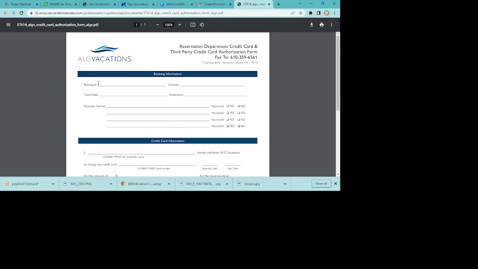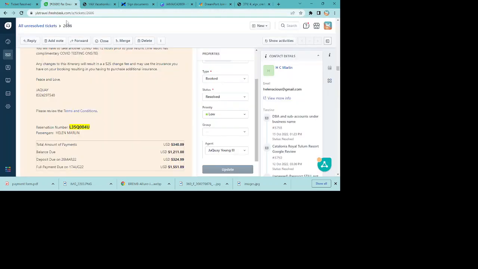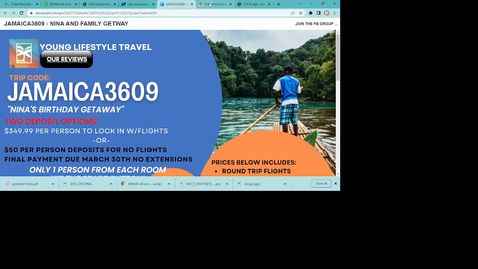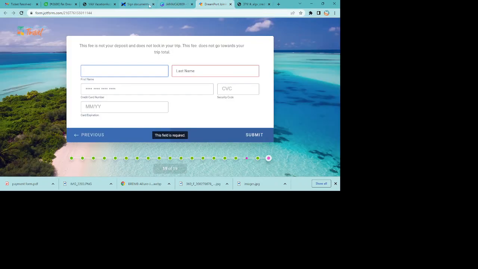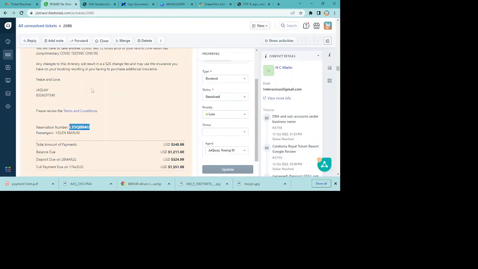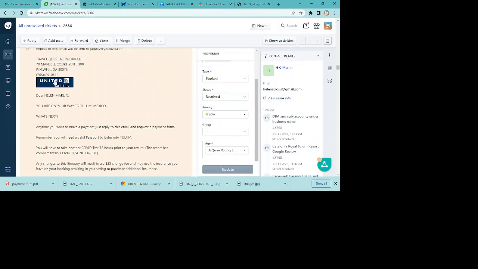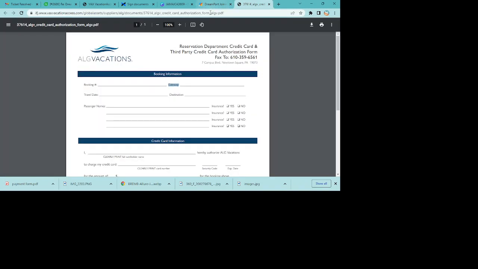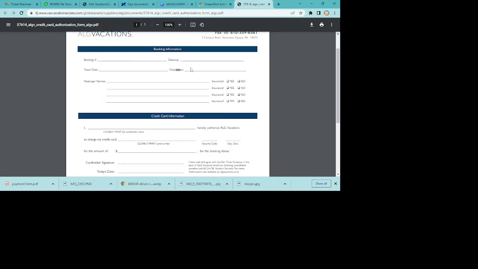So right here is your booking number, which is your reservation number that we talked about. This is what you're going to put there. I hope everybody's watching this. This is meaty. This is really good information. Then your gateway is here. That's who's doing the trip. You may see FunJet, Travel Impression, United Vacation, Southwest Vacation, but that is your gateway. Also, the destination will go here. Your travel dates will go here.